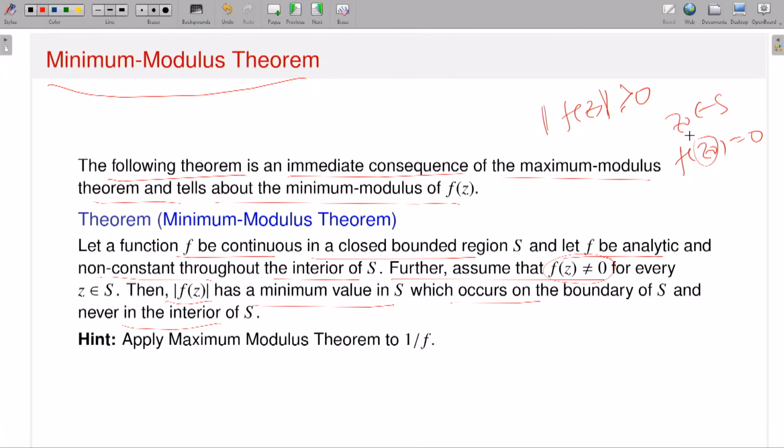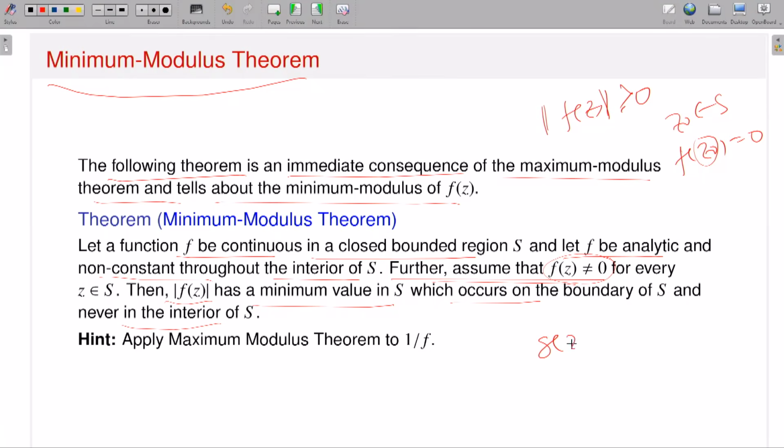Why? Because I have the extra assumption that f of z is non-vanishing for all z in S. As I said, it is automatic, because if at some point z naught f of z naught is 0, that means at that point it attains its minimum. So you remove that triviality. So assume that f of z is non-vanishing for every z. Now I am dealing with the function g of z equal to 1 by f of z. It makes sense perfectly, right?